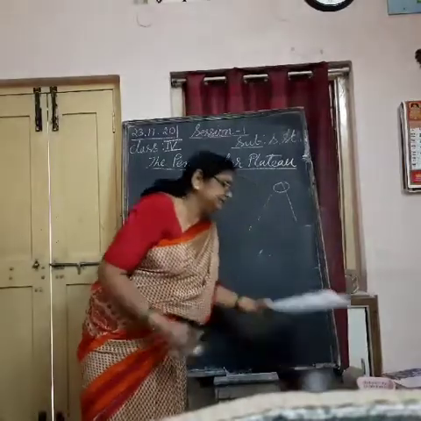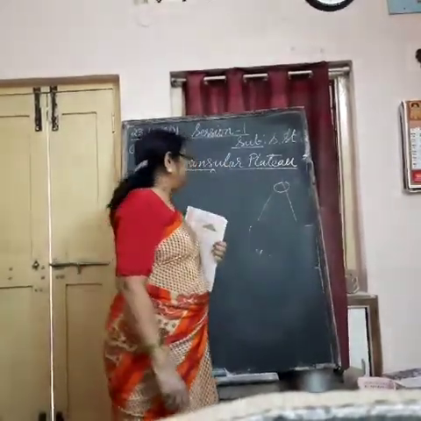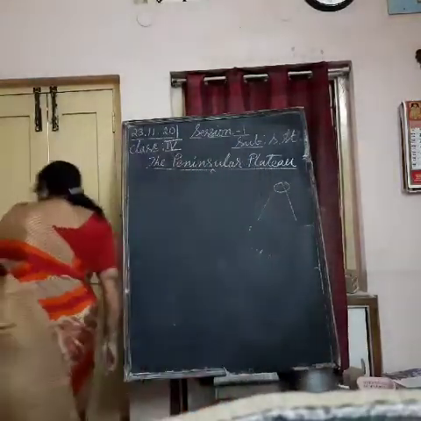Understand? This plateau is divided by the Narmada river. One minute, let me show.